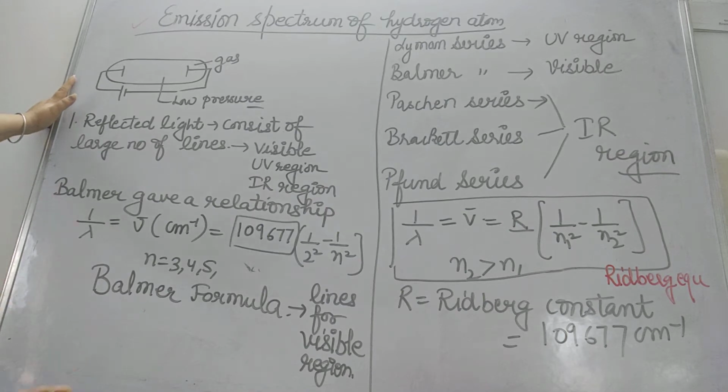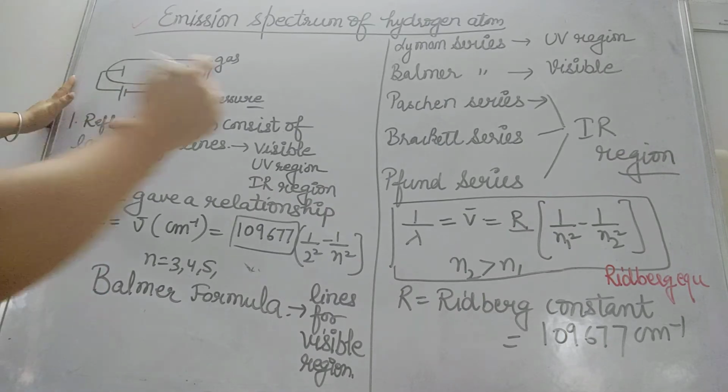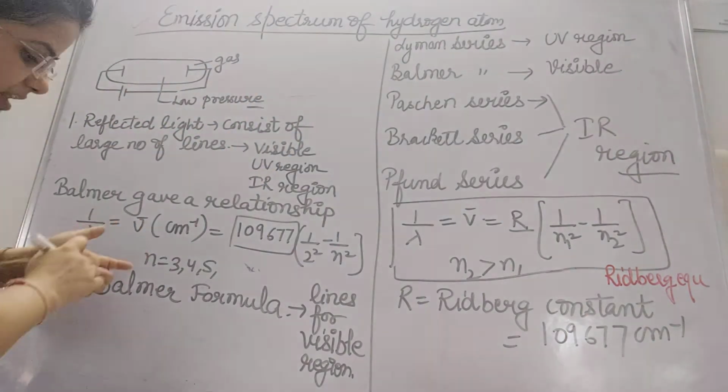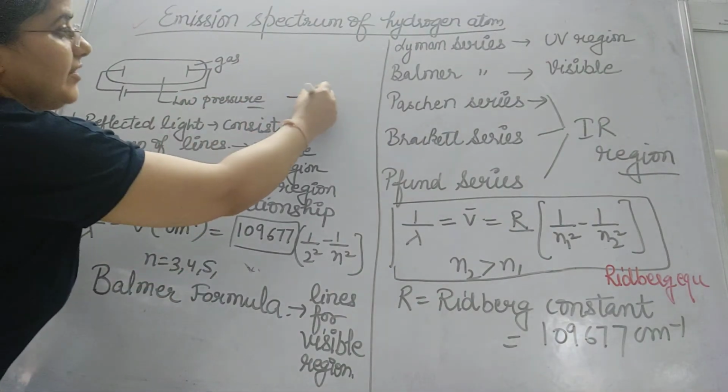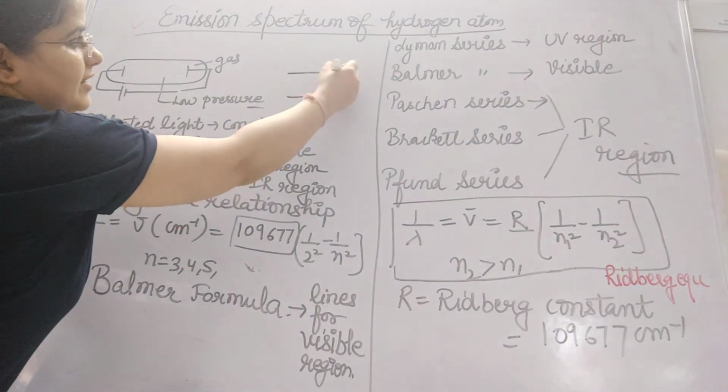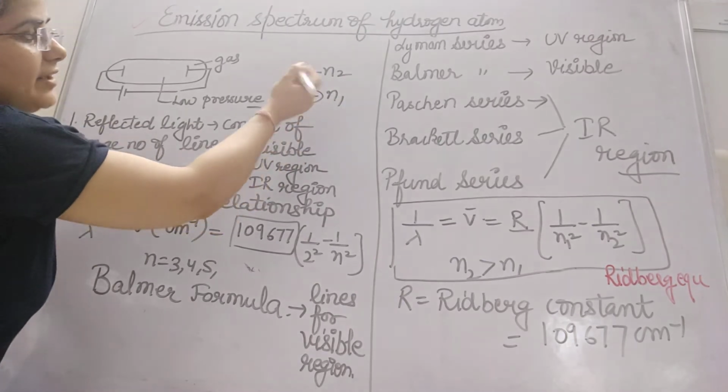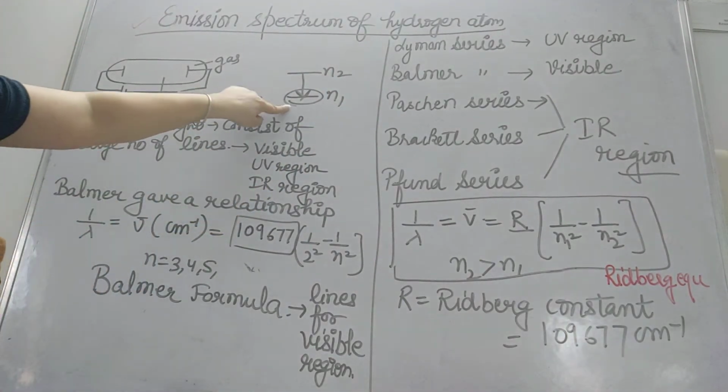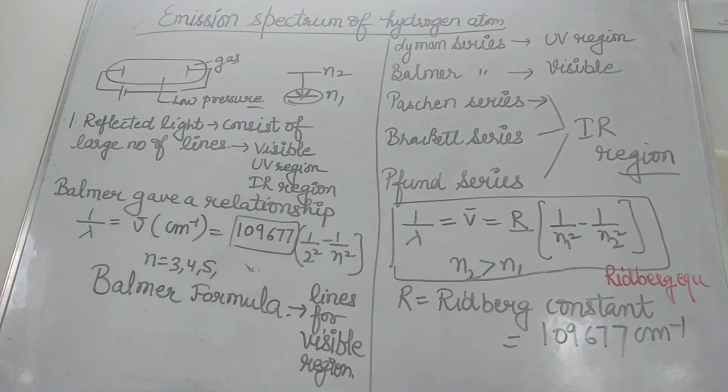Fine, the original state means the ground state. Whenever it goes to the excited state, suppose this is the excited state and this is the ground state, it will come back. At that time it will release energy, release light, release rays, and that will be detected by the spectroscope, which will give you the spectra, the lines.